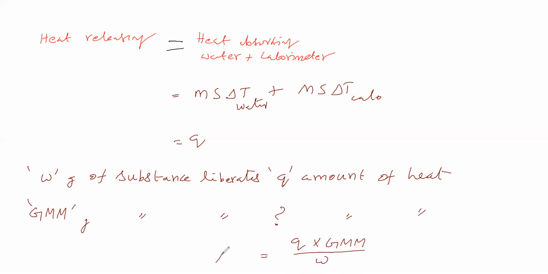Therefore, we call this delta H, the enthalpy of combustion, delta CH.